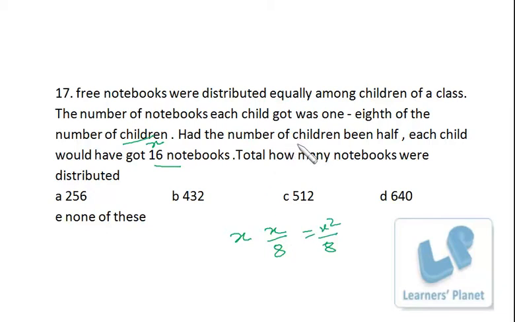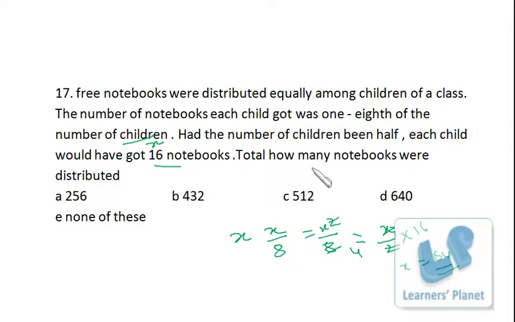Had the number of children been half, so if it is X by 2, each child would have got 16 notebooks. So the number of children is X by 2, and each child is getting 16 books, and both of them are equal, right? So this can be solved very easily. X is equal to 64. That means the number of students is 64.